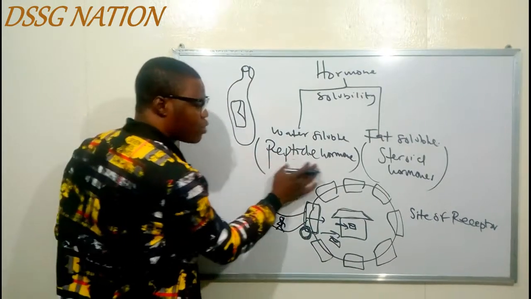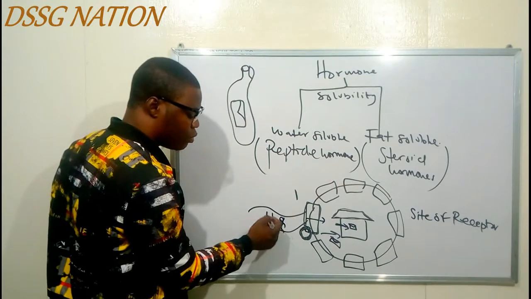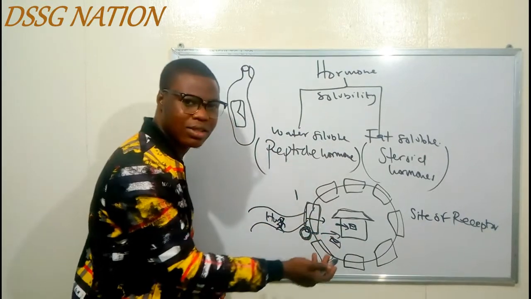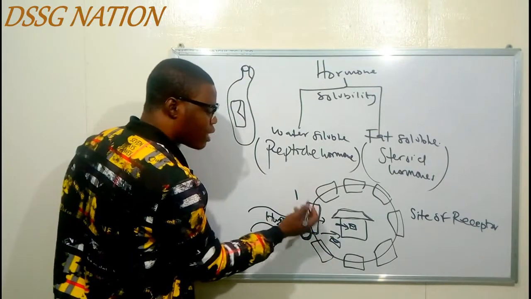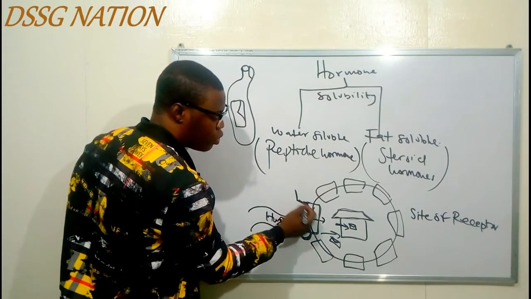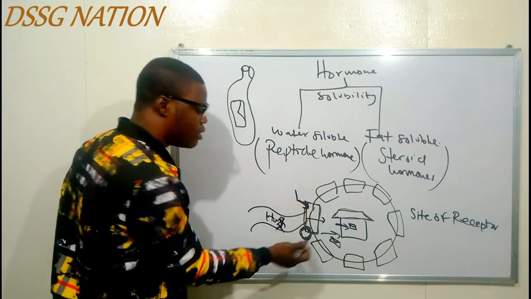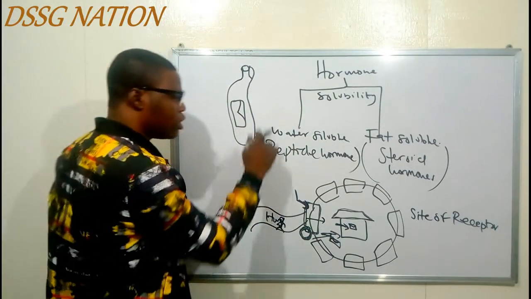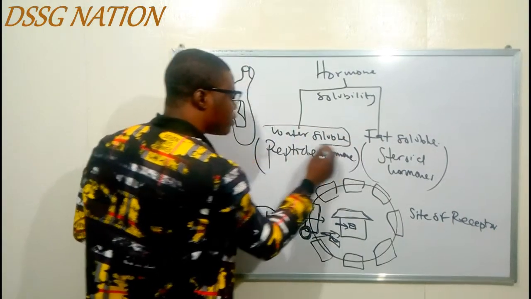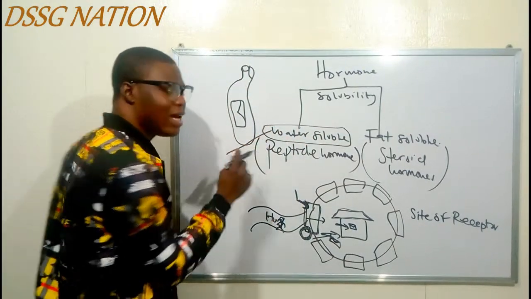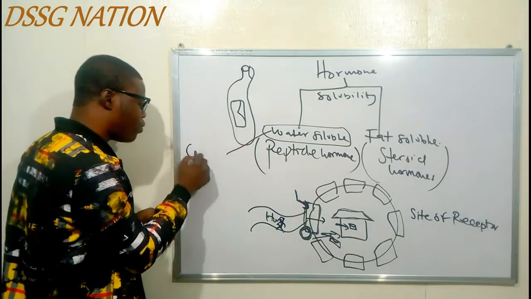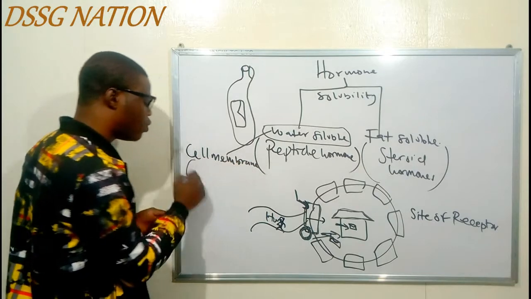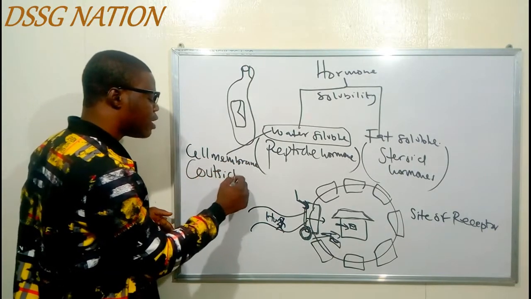Now, based on hormones, I said this postman is a hormone. If the hormone is coming to this house, the house is the target cell. Which means the hormone can bind with a receptor on the cell membrane, or it can go into the cell. That is just what I'm trying to emphasize. So, can you now see these water soluble hormones? They are the hormones that bind with their receptor on the cell membrane, or just say they bind their receptor outside the cell.